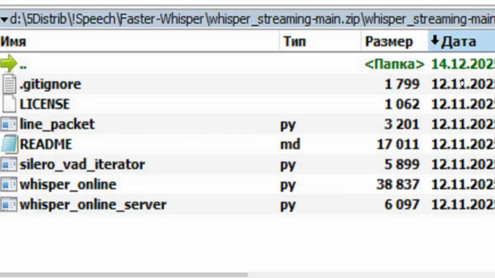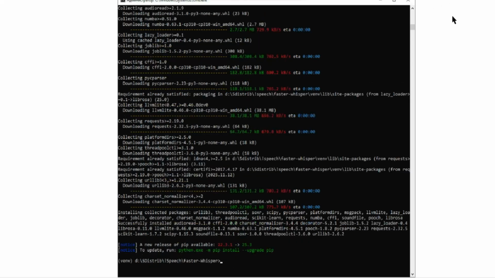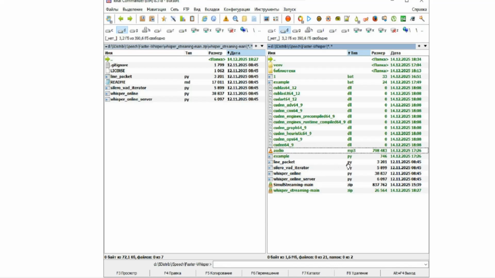I started to study information about who and how applied faster whisper for real-time speech recognition and found a project, Whisper Streaming. This project is a few Python files describing some classes with which you can recognize speech in real time. To use it, you needed to install a couple of Python libraries, which I did. The libraries were successfully installed. The size of the environment folder became about 700 MB after that. I copied the Python classes into the project's working folder.